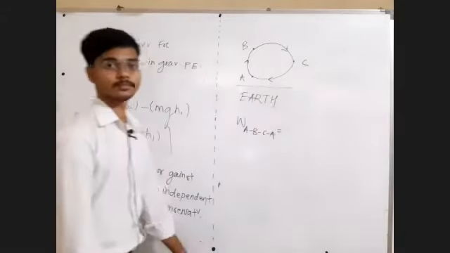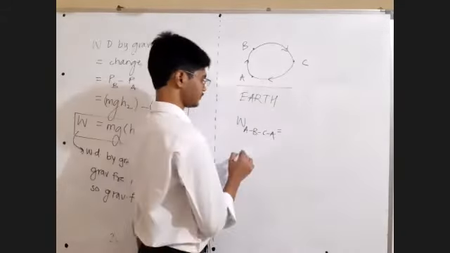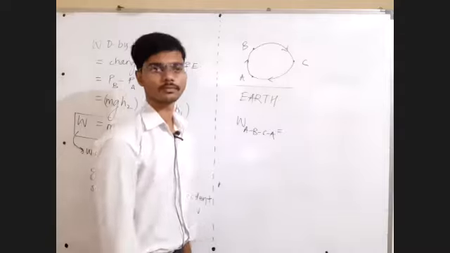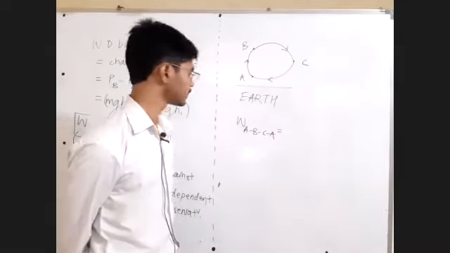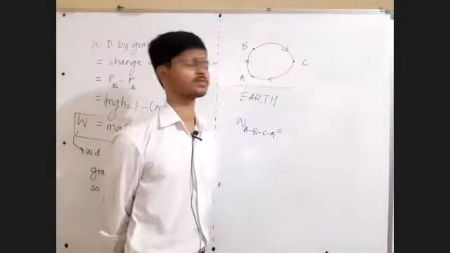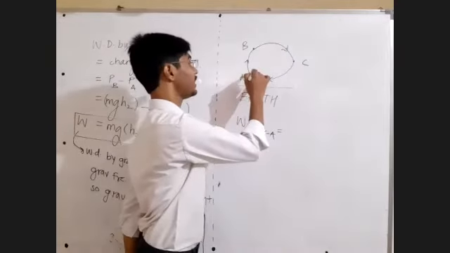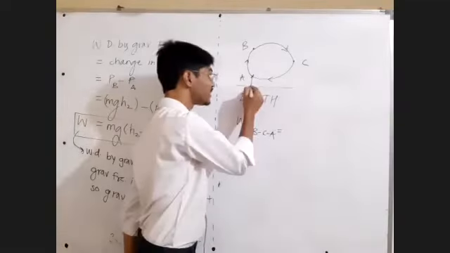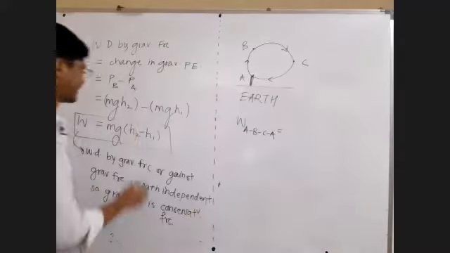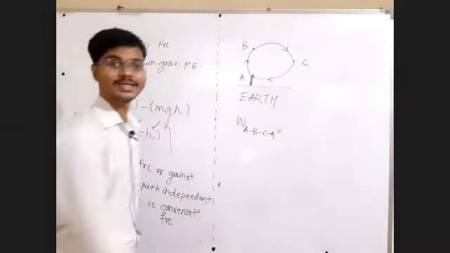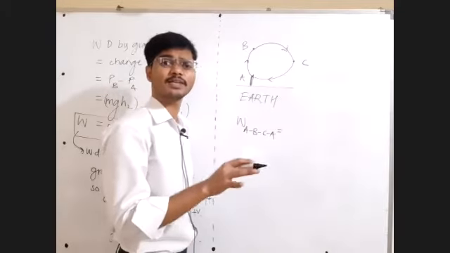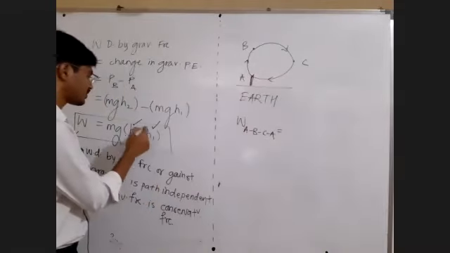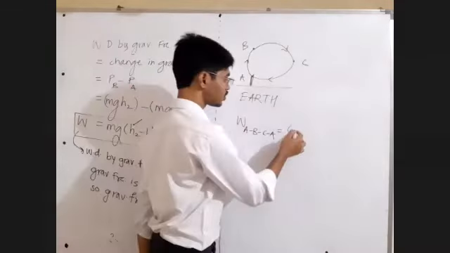Gravitational force is a conservative force. You started at point A and ended at point A. Initial position and final position are the same, so h1 is equal to h2. Path data doesn't matter. Answer is going to be 0.